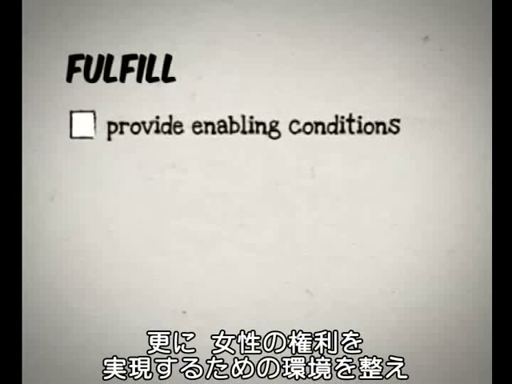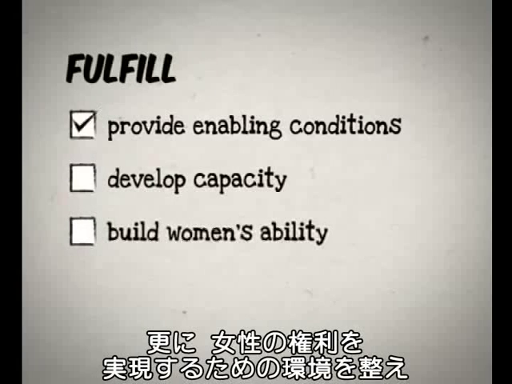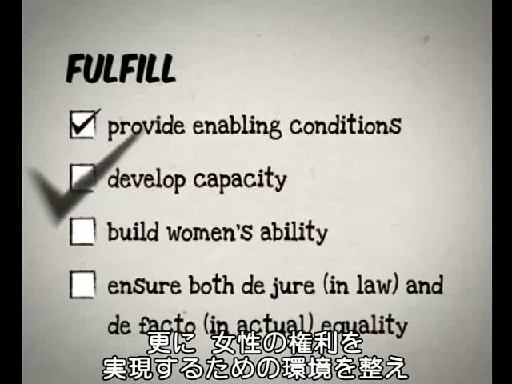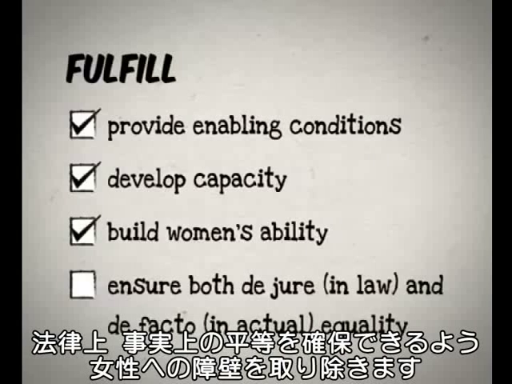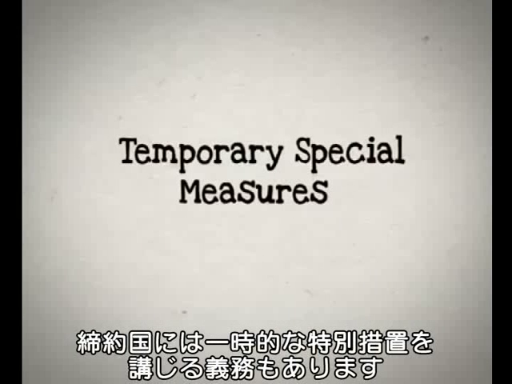The state has to fulfill the rights of women. It must take positive steps and provide enabling conditions, develop capacity of its institutions, and build women's ability to ensure equality. It must also remove hurdles that women face to ensure both de jure and de facto equality. This means that the state also has an obligation to implement temporary special measures. These are measures taken to give temporary advantages to women in order to accelerate women's equality and address historical discrimination.